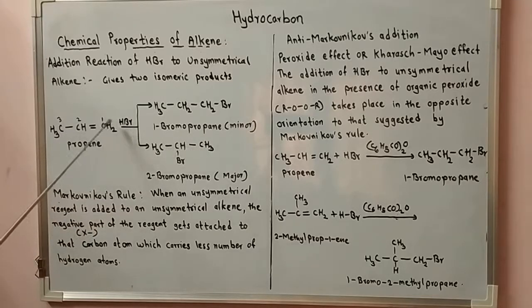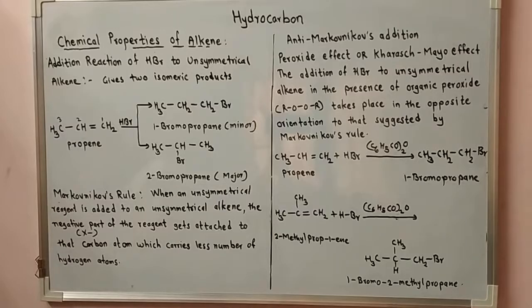And the other possibility here: hydrogen is attached to carbon 1 and bromine is attached to carbon 2. So we get CH3CHBrCH3, 2-bromopropane. Propene gives 1-bromopropane as a minor product and 2-bromopropane as the major product.